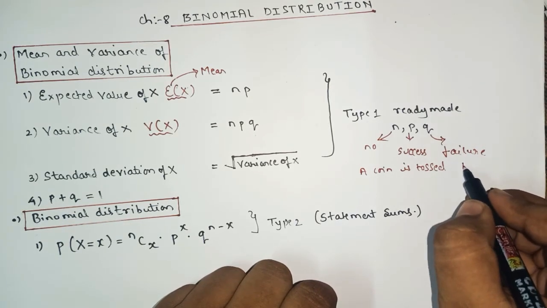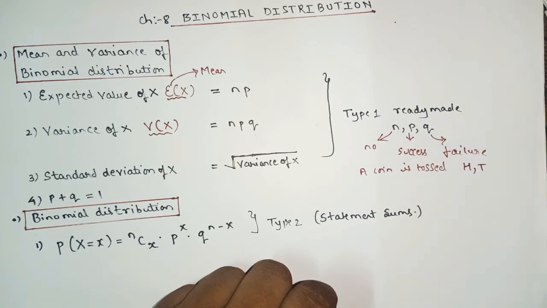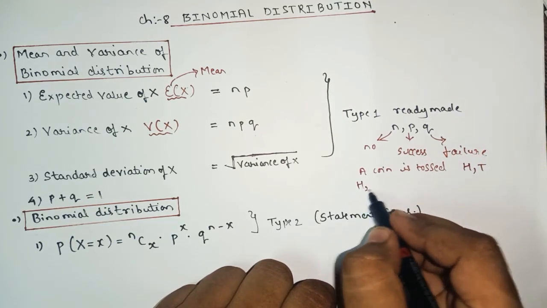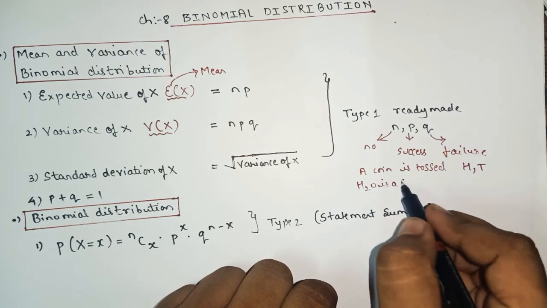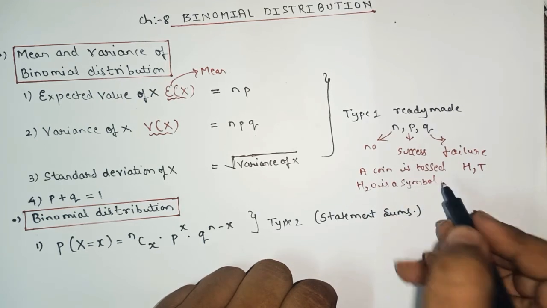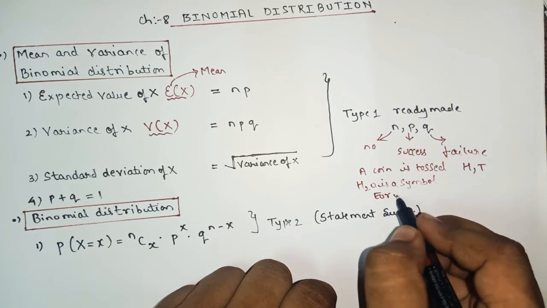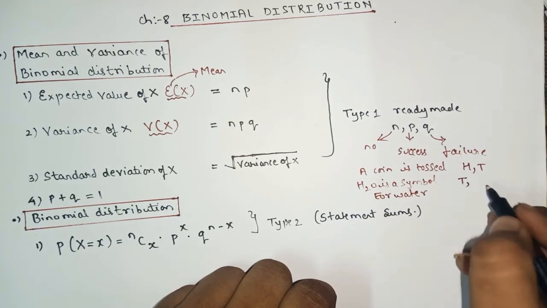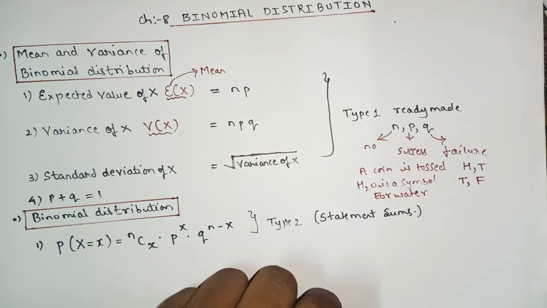Okay, either it will be an H or it will be a T. Yes, sir. Suppose there is a question: H2O is a symbol for water. So your answer will be what? Either it will be true or it will be false.